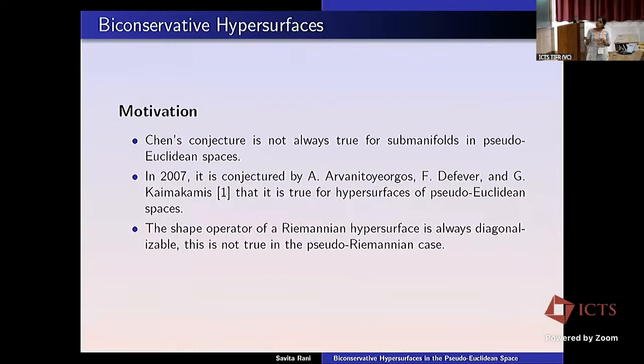In view of this, in 2007, Arvanitoyeorgos, Defever and Kaimakamis gave a conjecture that it is true for hypersurfaces of pseudo-Euclidean spaces. For submanifolds it is not true, but for hypersurfaces it is true. One other motivation to study this is that the shape operator of a Riemannian hypersurface is always diagonalizable. But in the pseudo-Riemannian case, the shape operator may or may not be diagonalizable. So it gives us more motivation to study such hypersurfaces in pseudo-Euclidean spaces.